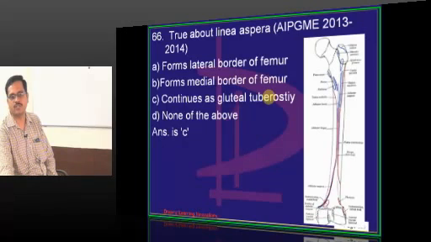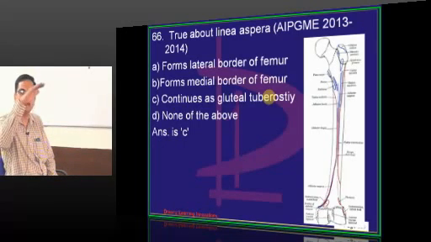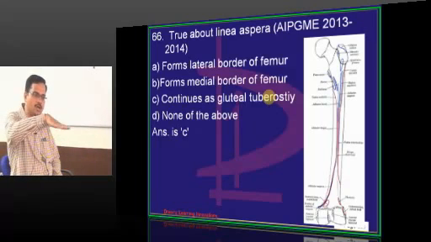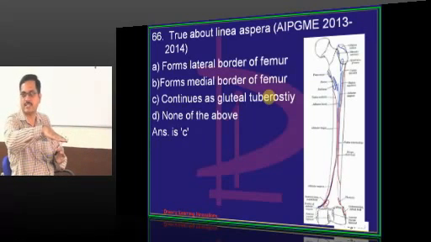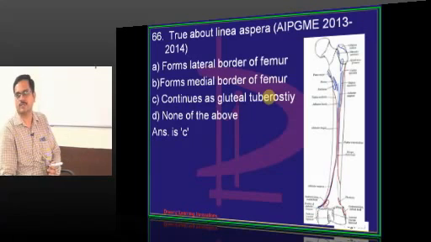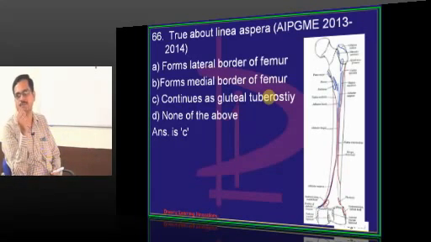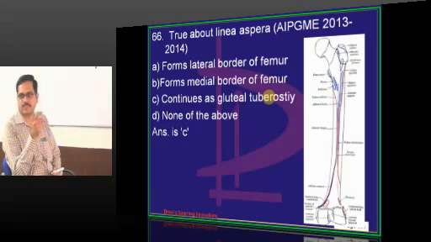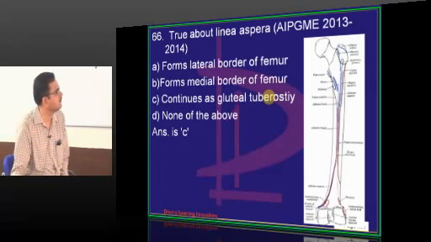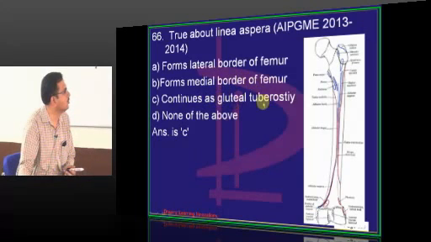What is the action of gluteus maximus? It is a powerful extensor of the hip joint. So while you are climbing the stairs, you keep the foot on the upper stair. From there you have to extend the hip joint. That is brought about by gluteus maximus. Extension is brought about by 2 sets of muscles, gluteus maximus and hamstrings. Hamstrings are present at the back of the thigh: semitendinosus, semimembranosus, biceps femoris long head, and adductor magnus ischial part. They are extensors. So that is the gluteal tuberosity.